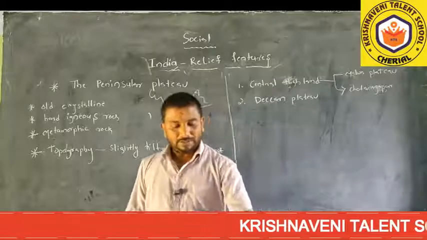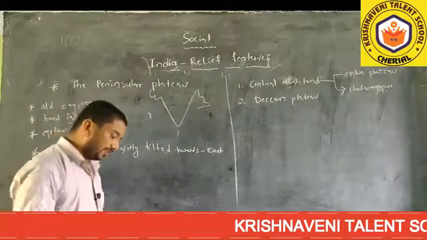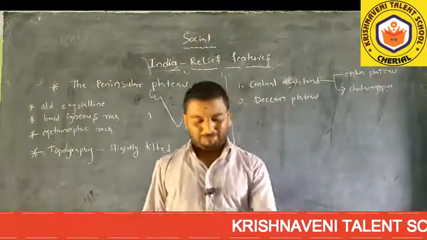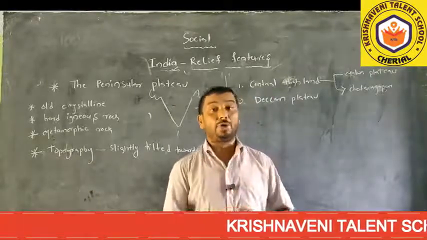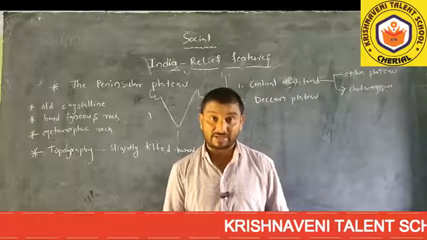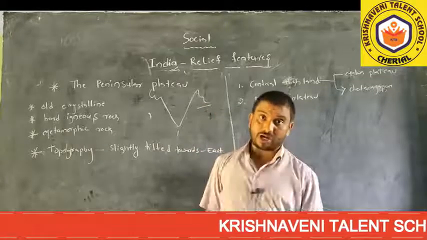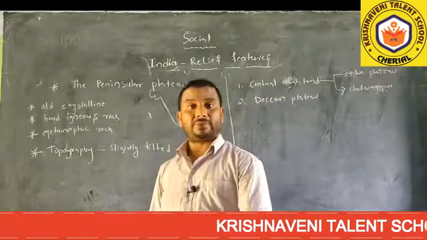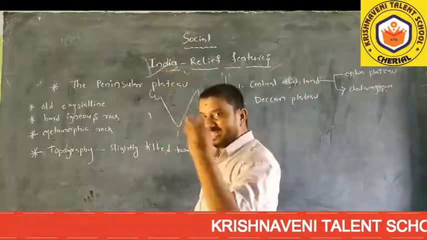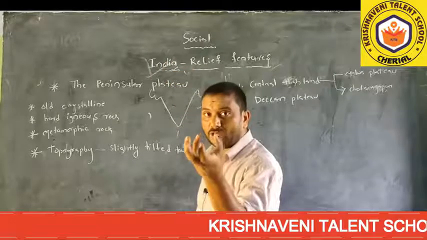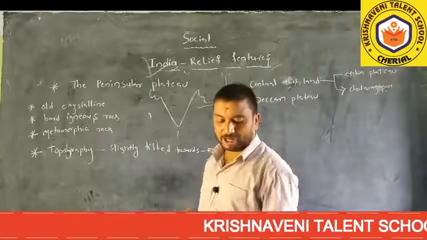Then how was the Indian peninsular plateau system composed? How was this landform formed? It was completely composed of old crystalline, hard igneous rocks. We already studied igneous rocks in 9th class; in the 2nd chapter we discussed igneous rocks and metamorphic rocks. So the peninsular plateau was composed of old crystalline rocks, igneous rocks and metamorphic rocks.